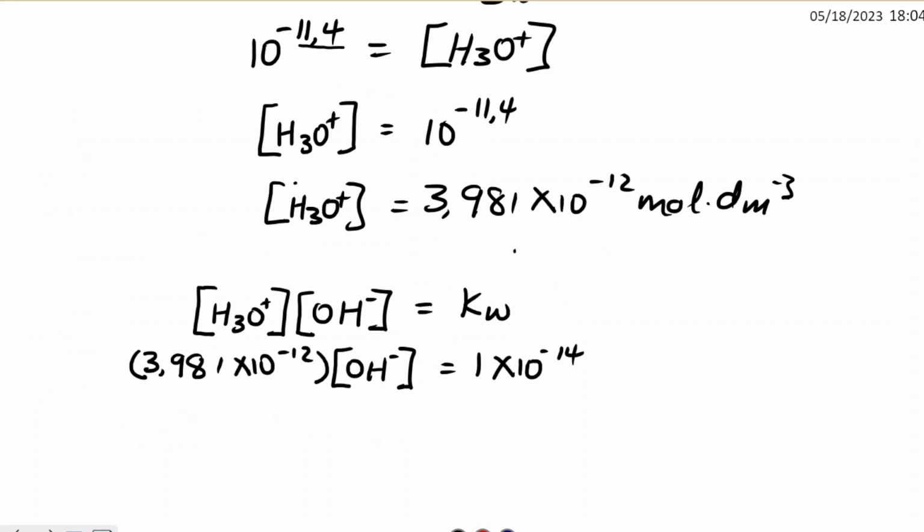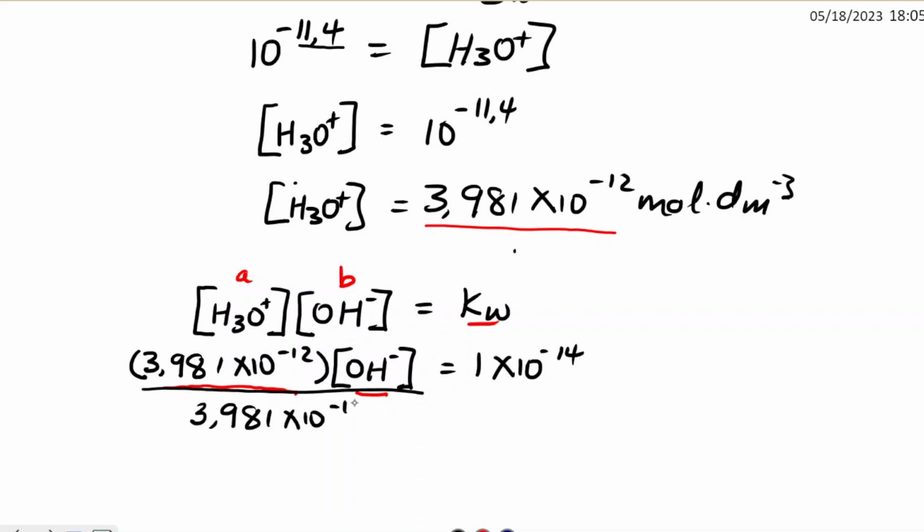The concentration of the acid multiplied by the concentration of the base gives us the ionization of water, which is Kw. We know the concentration of the acid is 3.981 times 10 to the power negative 12, so we put it here for the acid. Now we are going to find the concentration of the base. So we divide everything on the left by 3.981 times 10 to the power negative 12.